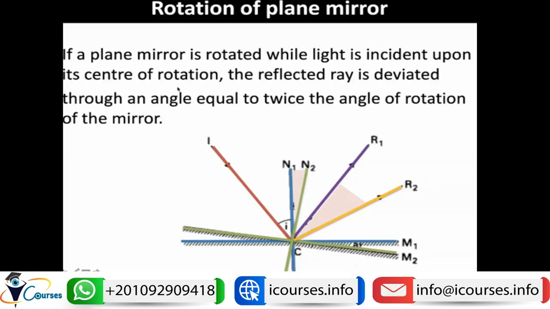So again, if a plane mirror is rotated while the light is incident upon the center of rotation, the reflected ray, which is R2, is deviated through an angle equal to twice the angle of rotation of the mirror. So this is the effect of rotation of a plane mirror.